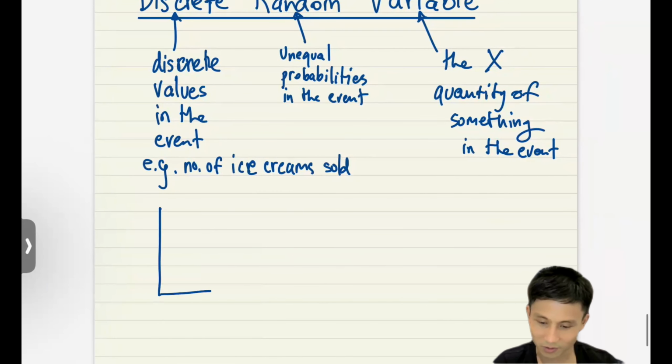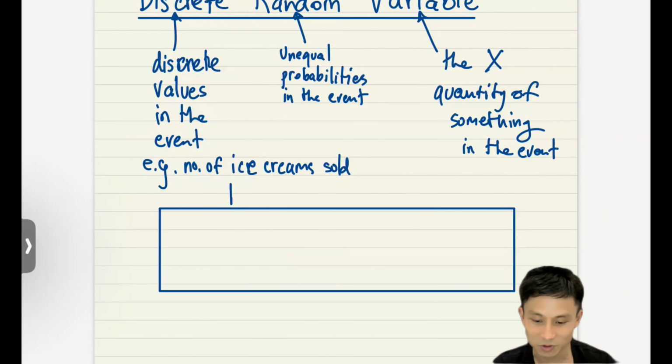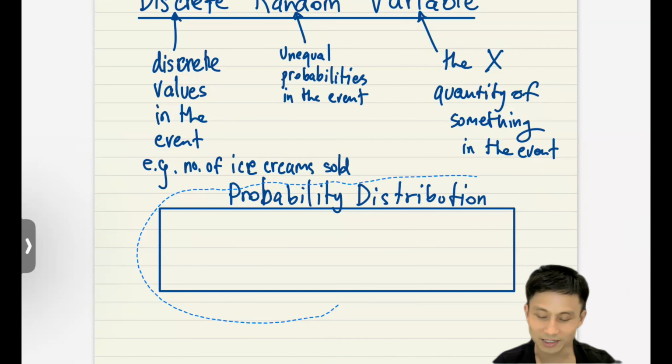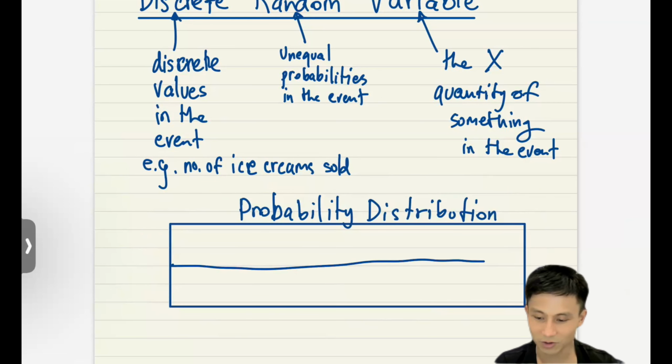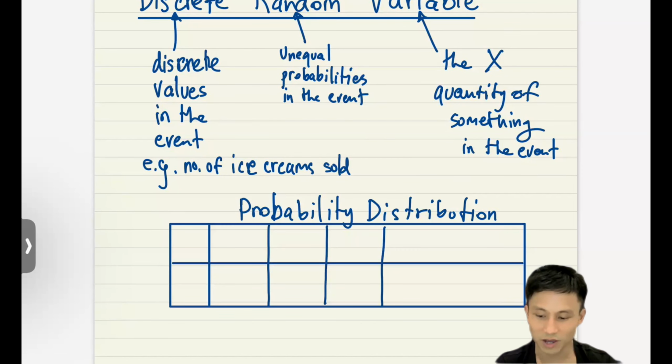So normally, when we put this together, we refer to it as probability distribution. Whenever you see this term, it usually is about a table of cases where typically you have 2 rows and a number of columns depending on how many X values you have.